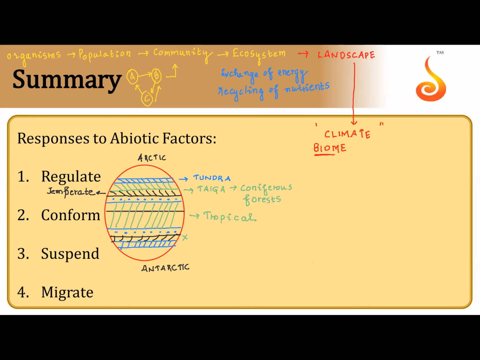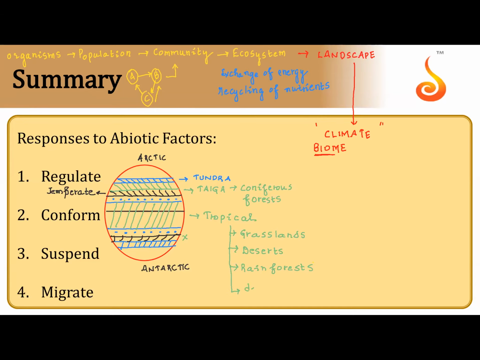Tropical biome, but tropical will have tropical grasslands, tropical deserts, tropical rainforests. All of them are small biomes within a biome.